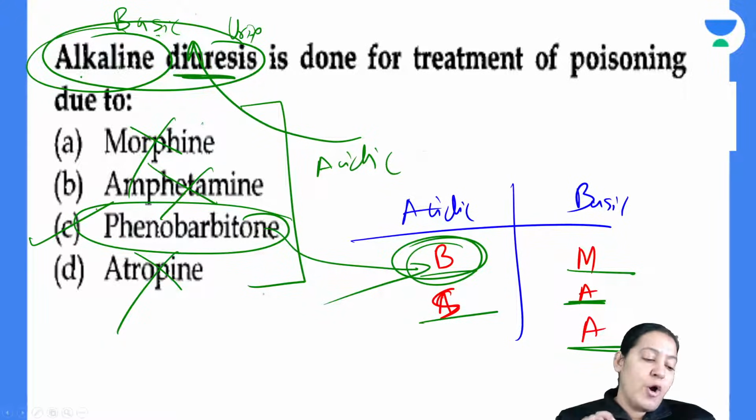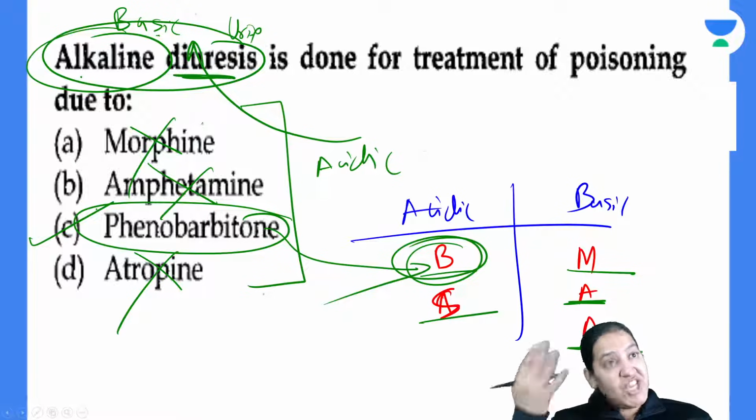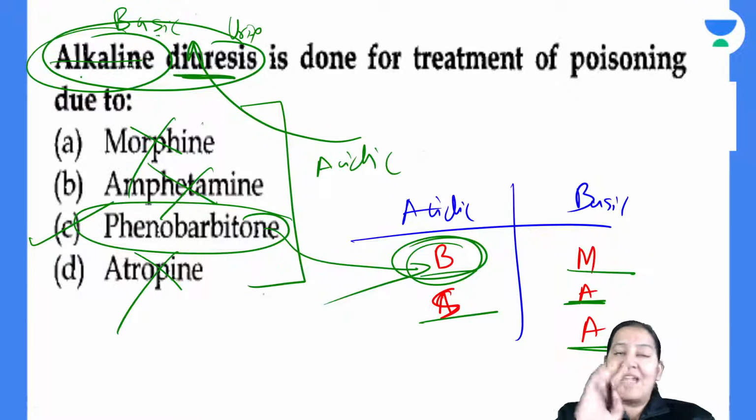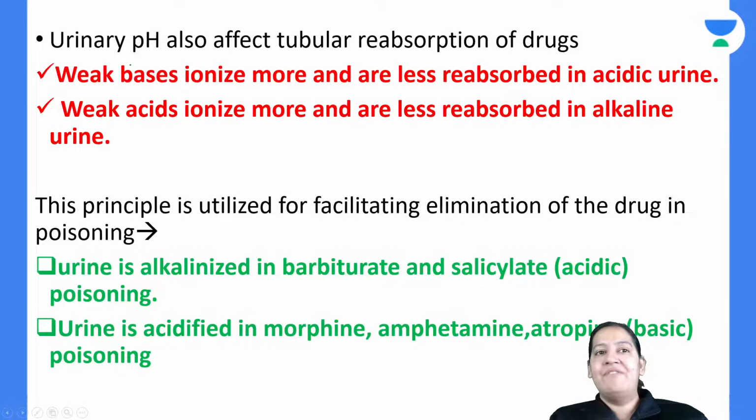So rule out the other three options also. Everyone give me a thumbs up. This is how questions can be framed. Now I can change the question. Instead of alkaline diuresis, I can make it acidic diuresis, so the other three options will become correct. I can make multiple questions based on these concepts. Everyone give me a thumbs up. Do you have any doubt in this?